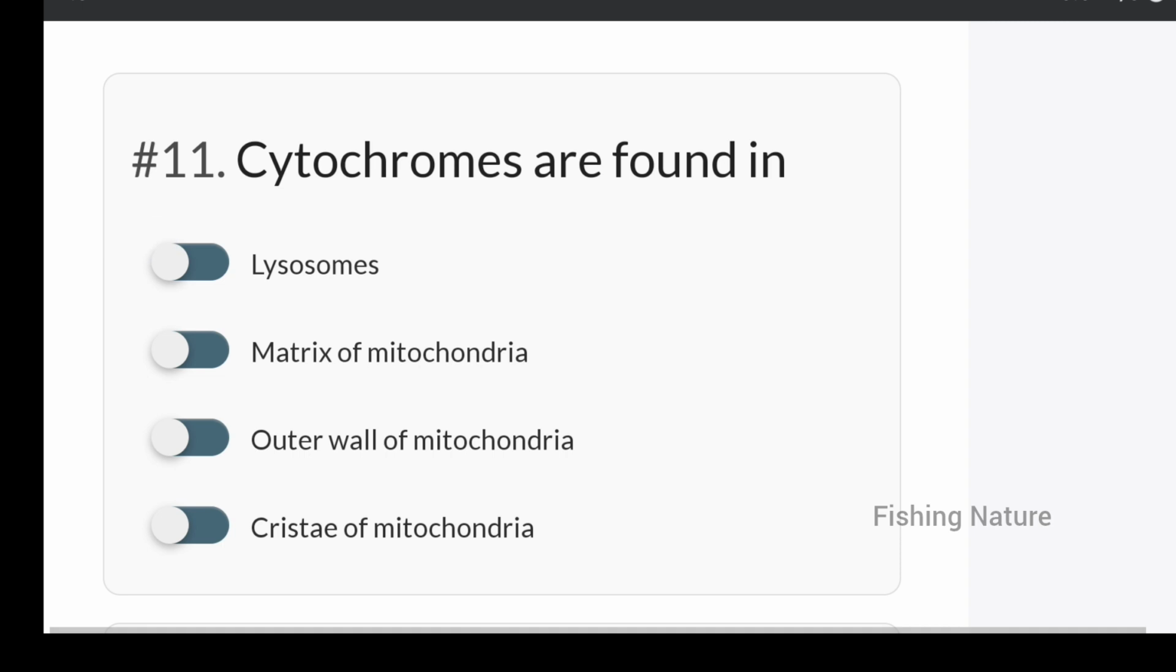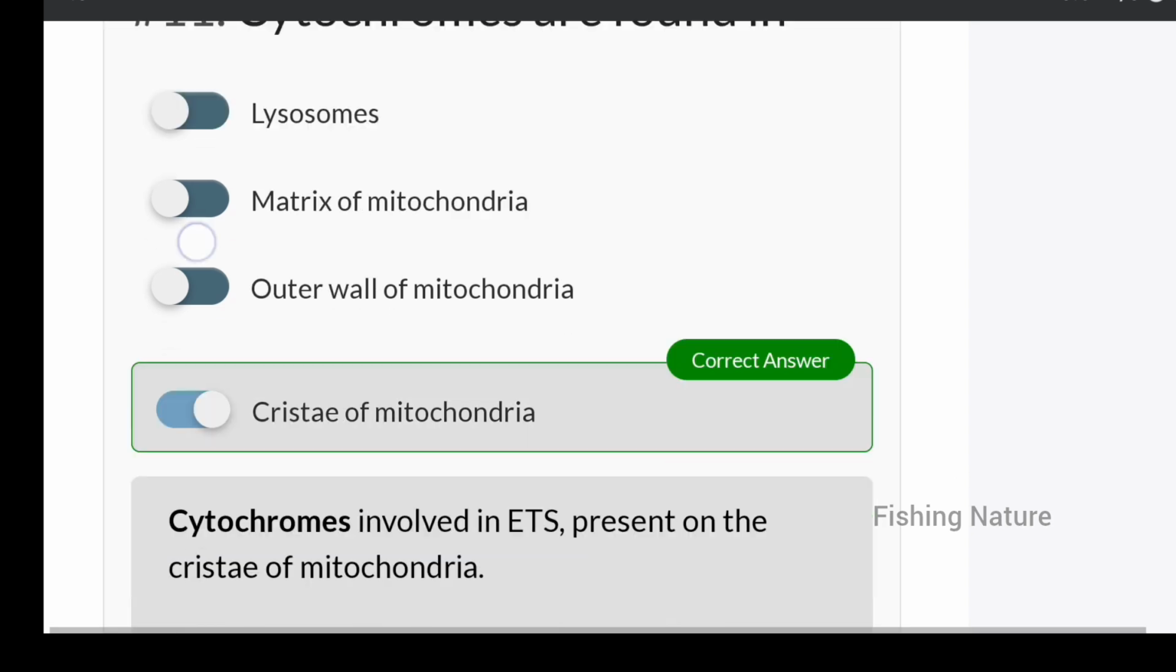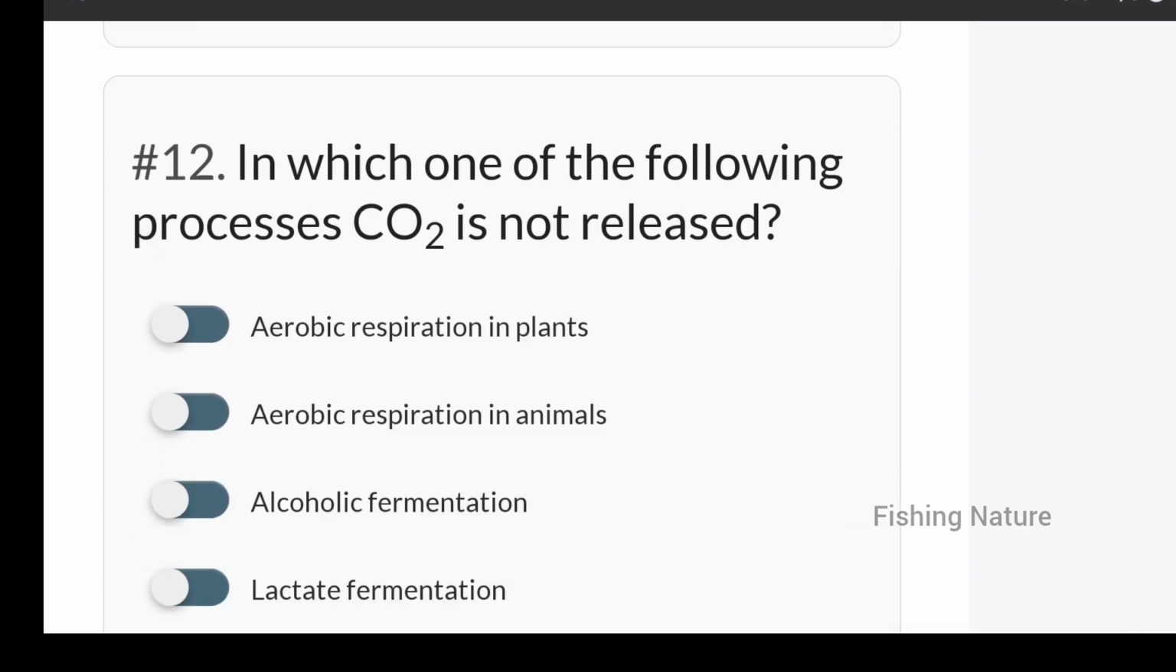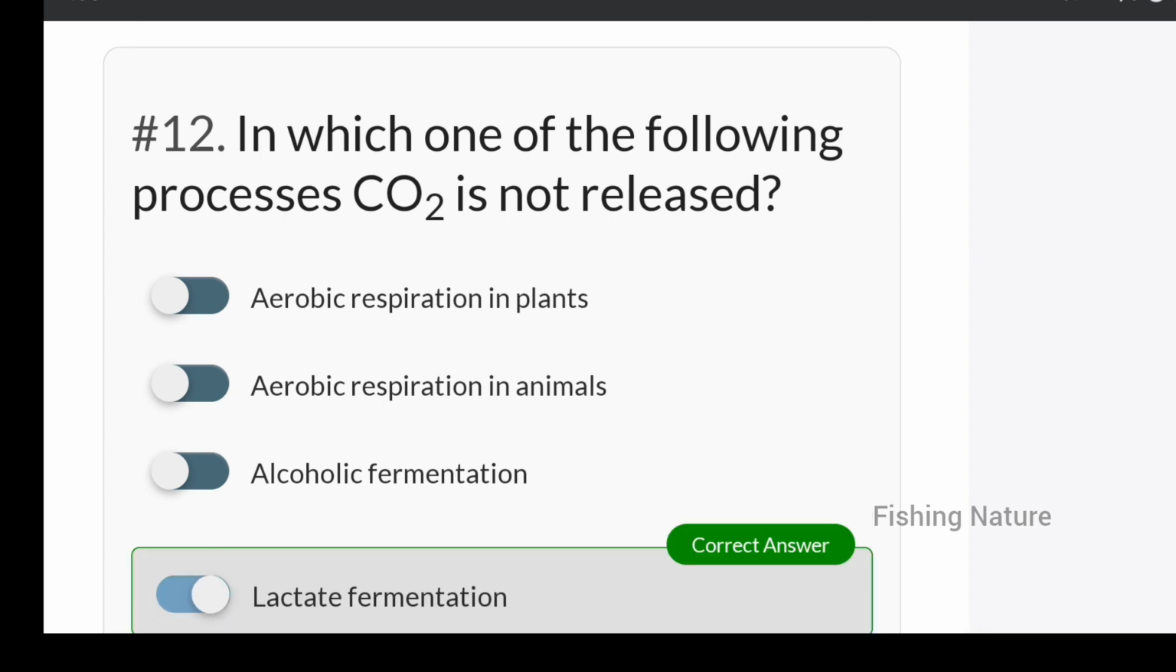Next, cytochromes are found in lysosomes, or matrix of mitochondria, or outer wall of mitochondria, or cristae of mitochondria. It is found in the cristae of mitochondria. Next, in which one of the following processes CO2 is not released, they are asking. Not released means: aerobic respiration in plants, or aerobic respiration in animals, or alcoholic fermentation, or lactic fermentation. It is the lactate fermentation.